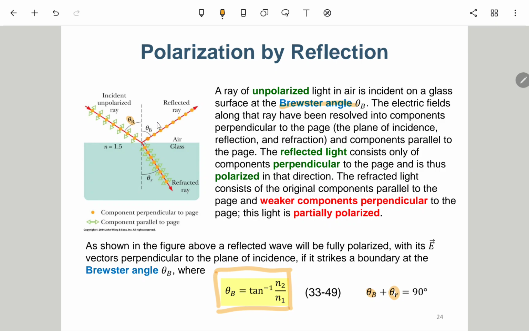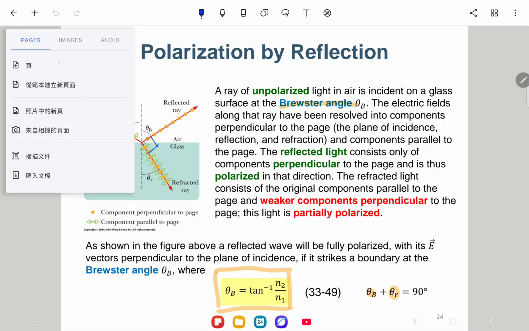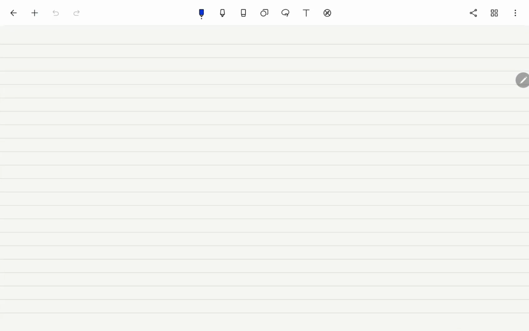So it means theta b plus theta out is 90 degrees, which means this ray and this ray will be perpendicular to each other. 就是反射线跟折射线会互相垂直，这个是可以推出来的。Okay, actually we can simply derive it.